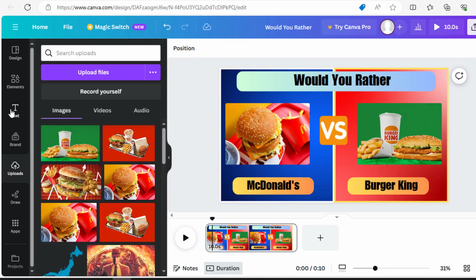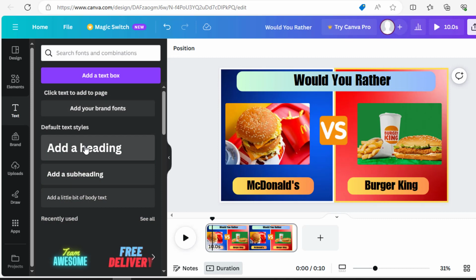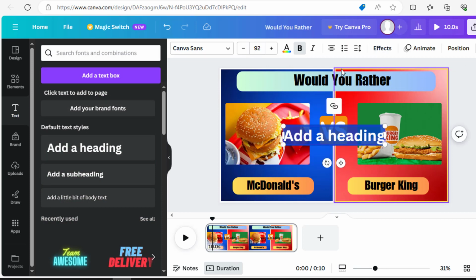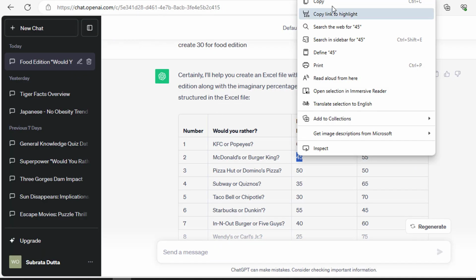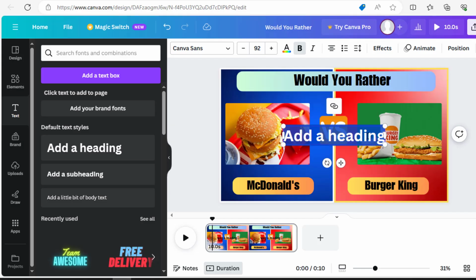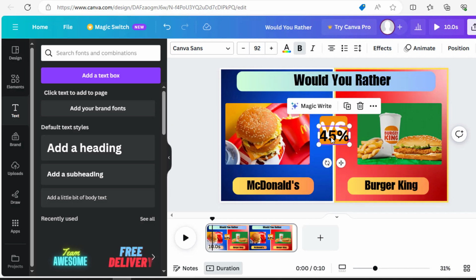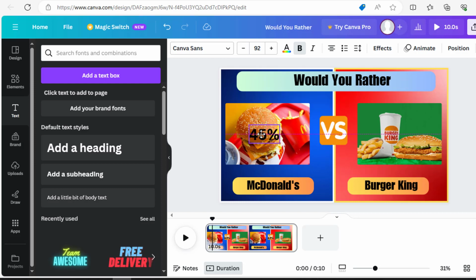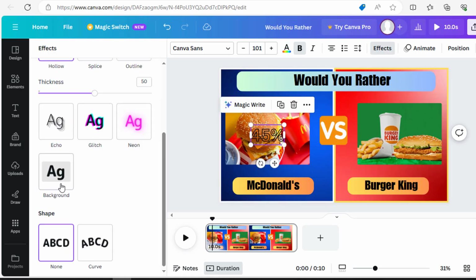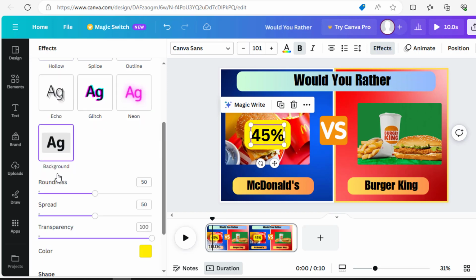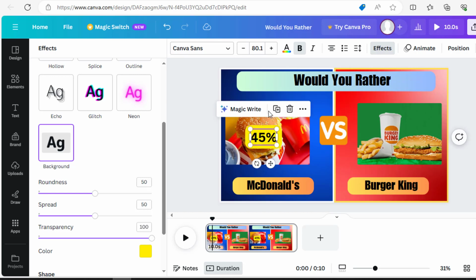Now I will add two text boxes for imaginary percentage number. Now copy percentage number and paste it here. Bring it in the middle of this box. Click on Effects. Select an effect for this box, like this one. Now duplicate and place it here.